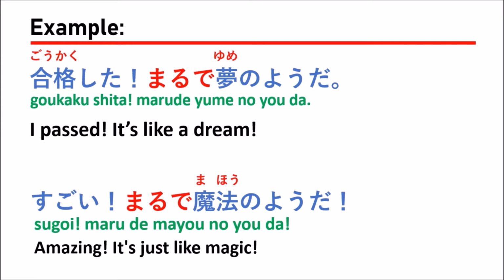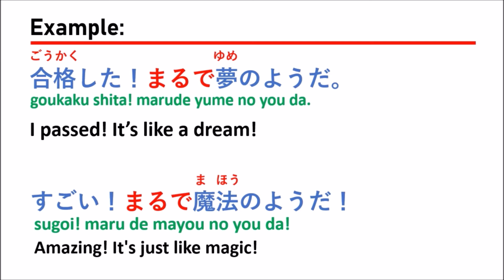So if you pass, you can imagine it was really short for you, but you couldn't pass. That means you would be sad, right? So this is the feeling. So you can explain that marude yume no yoda means exactly like a dream.